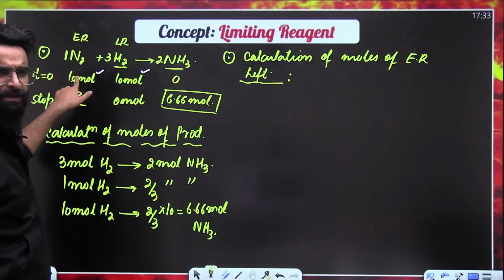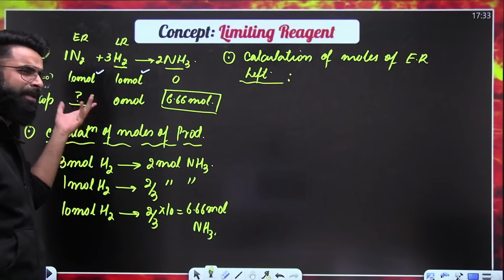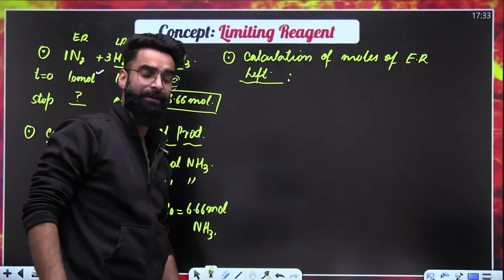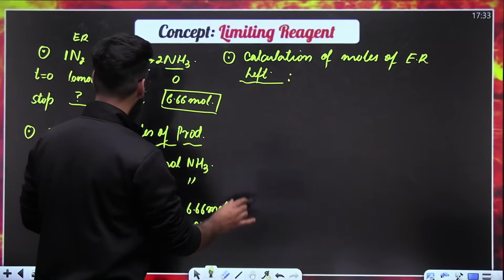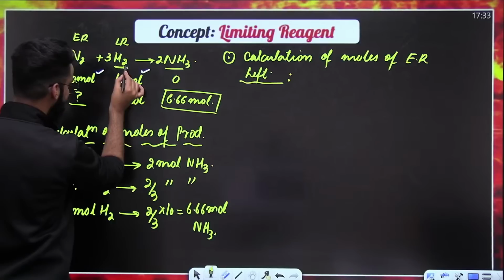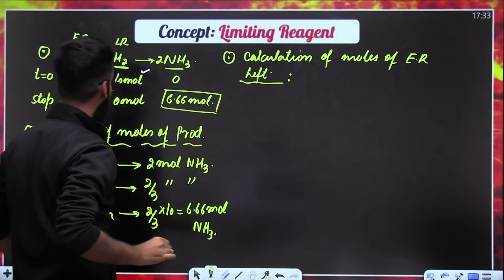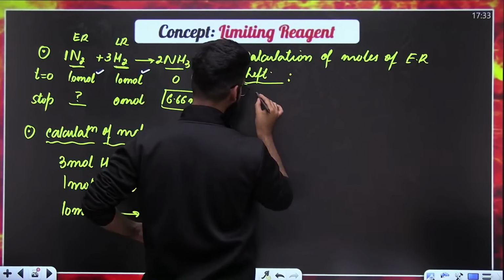You started with 10 moles of N2. Now finally there will be some moles of N2 left in the container. Limiting reagent is going to let you know about that. How exactly? Have a look. Just relate the stoichiometry of the limiting reagent with N2 now. Here it's 3, here it's 1.